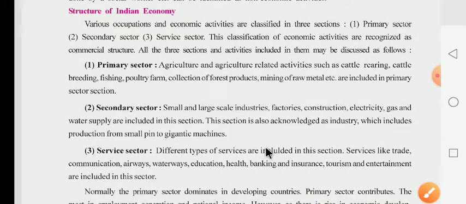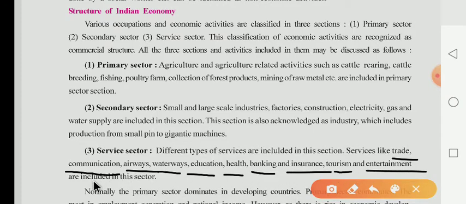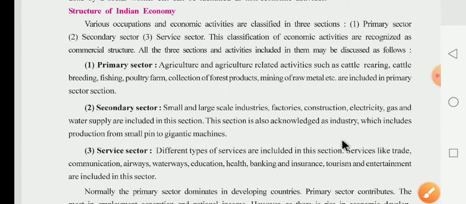Now the third sector is the service sector. Different types of services are included in this section. In the service sector you include trade, communication, airways, waterways, education, health, banking, insurance, tourism, and entertainment. All of these are part of the service sector.